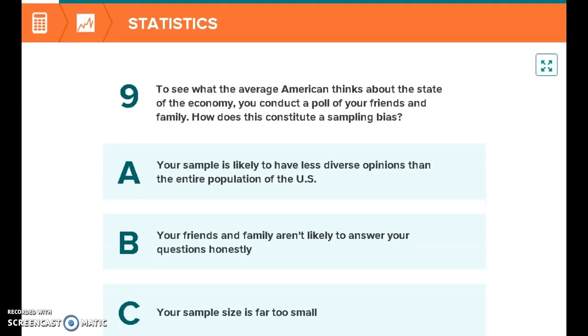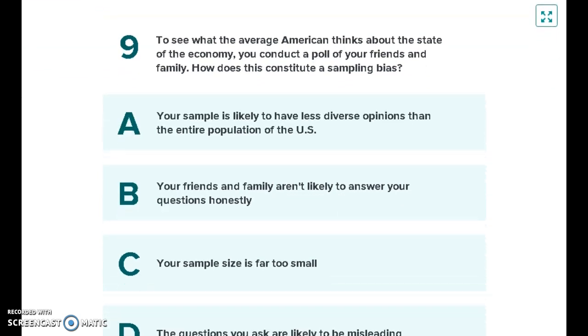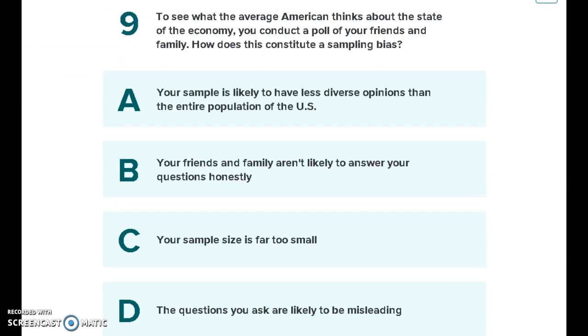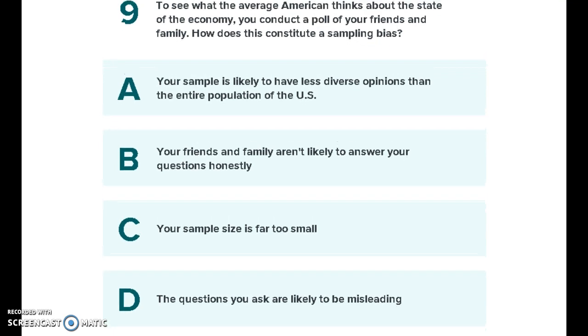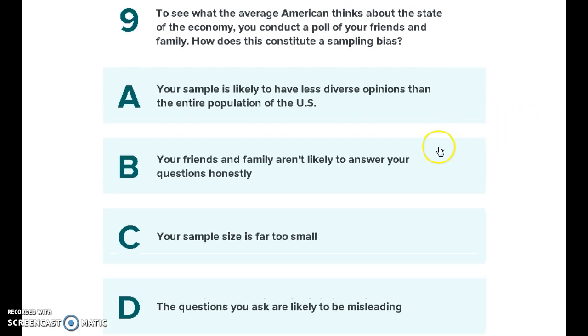Number 9, to see what the average American thinks about the state of the economy, you conduct a poll of your friends and family. How does this constitute a sampling bias? With these questions about bias and not bias, they will have some answers, like your sample size is far too small. Well, that's true. So you'll have some answers that are likely to be true, and you're looking for the answer that is the most true.